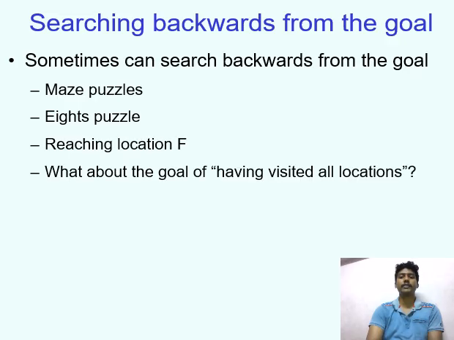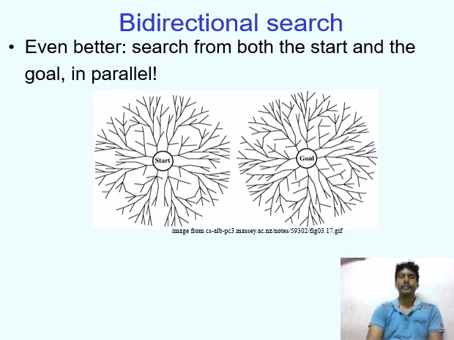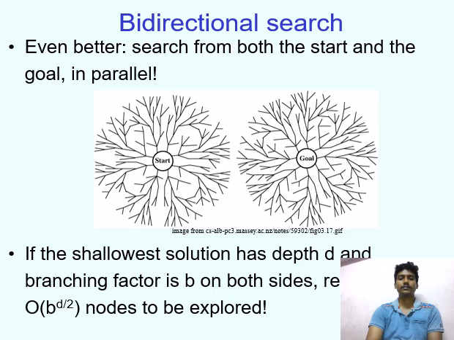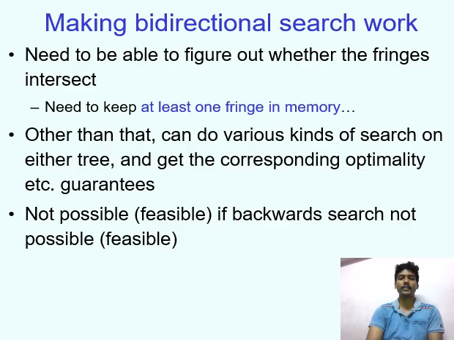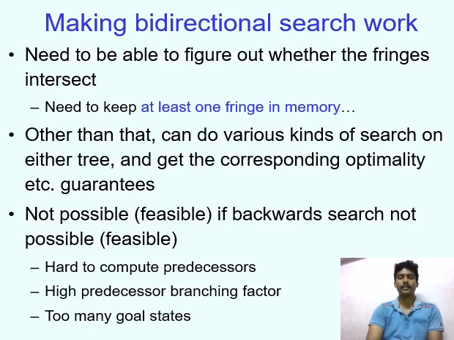Searching backward from the goal. Sometimes we can search backward from the goal, as in the puzzle where the goal location is reached. Bidirectional search is even better: search both from the start and the goal in parallel. With the shallowest solution at depth d and branching factor b, each side takes O(b^(d/2)), making bidirectional search work. We need to be able to figure out whether the fringes intersect. Other than that, we have various kinds of trees corresponding to optimality and so on.